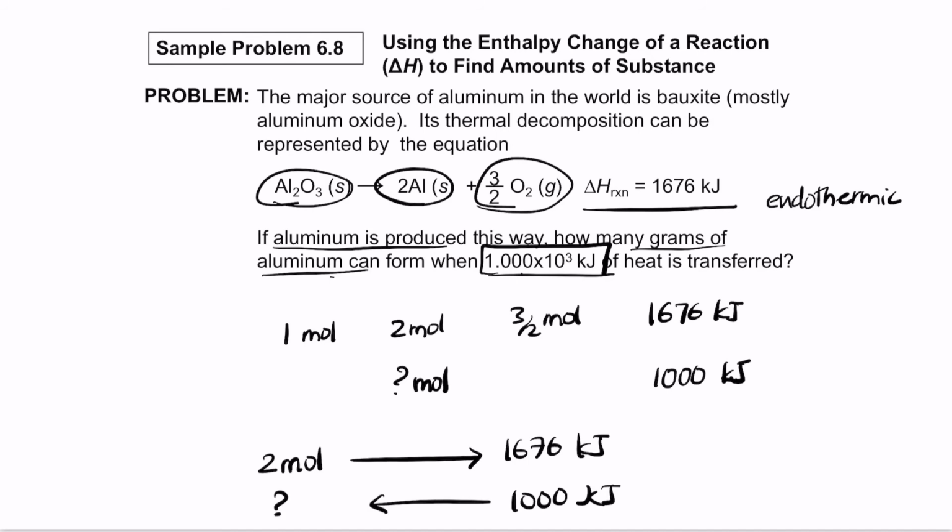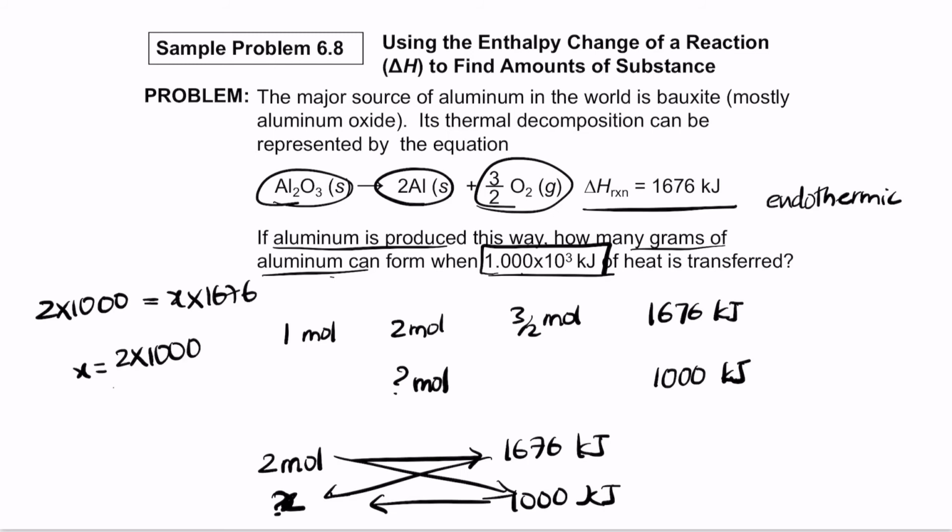So again the same principle, cross multiply. So you have 2 times 1000. So let's consider x times 1676. So x becomes 2 times 1000 divided by 1676. So that's 2000 by 1676. So that is 1.19 mole.